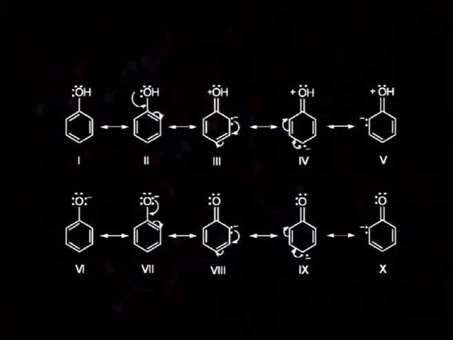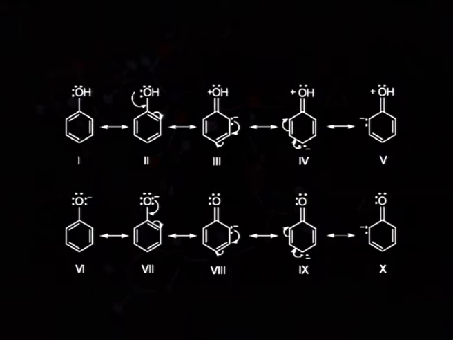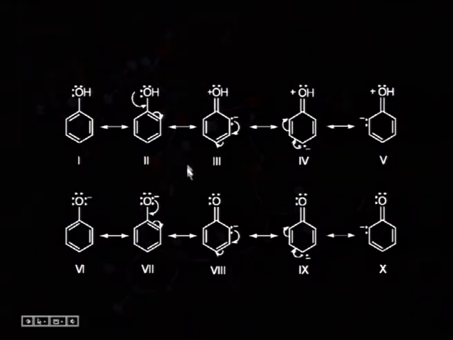Here we can see the various resonating structures which arise because of the presence of the plus M effect of the OH group, and here also we can see the various resonating structures of the phenoxide ion. If we compare only the number of resonating structures to consider the relative stability, we will find that both show the same number of resonating structures.